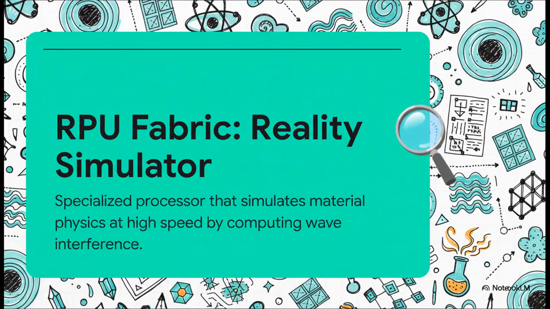Of course, a dream is just a dream until you test it against reality. And that's the job of the RPU fabric, the reality simulator. This is a piece of specialized hardware, a custom chip, designed to do one thing incredibly fast: simulate the physics of the materials that Atom LM dreams up.